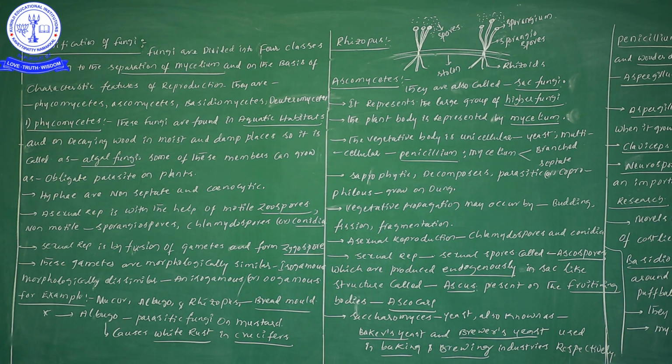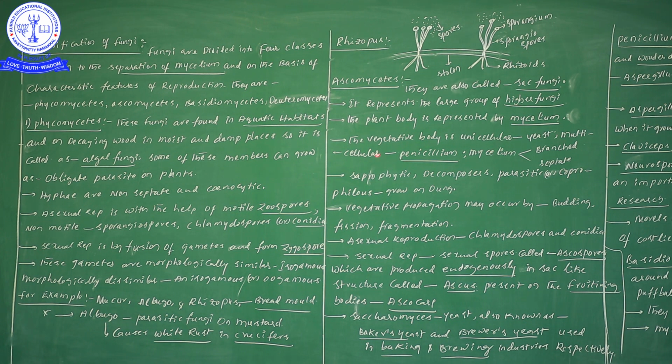In a total of fungal members, one and only one example is there for unicellular fungal members, and that we are observing in Ascomycetes. The best unicellular fungal example is yeast. This yeast is the one and only unicellular example in the entire fungal kingdom.